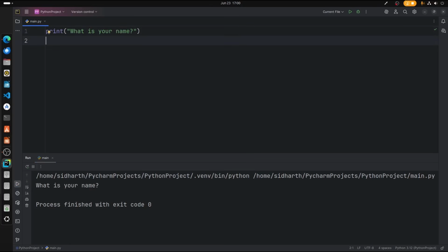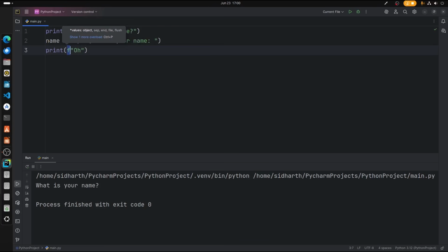So let us type an input. For example, name is equal to input, and the prompt will be enter your name. And then a print statement comes. Before that, let's add an f over here.